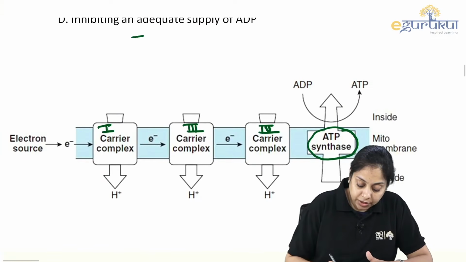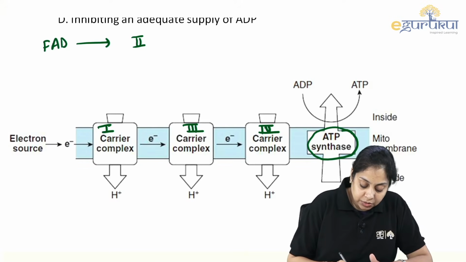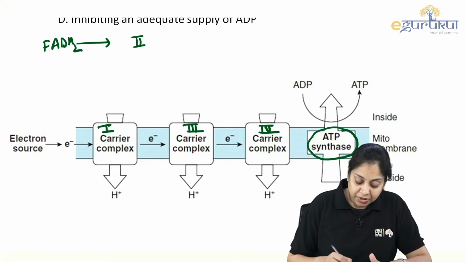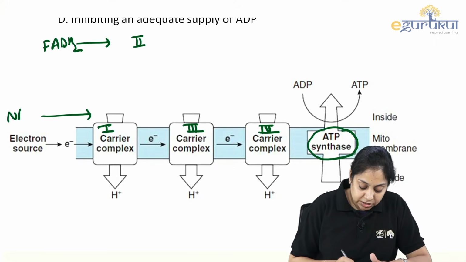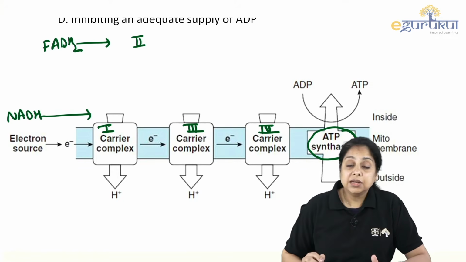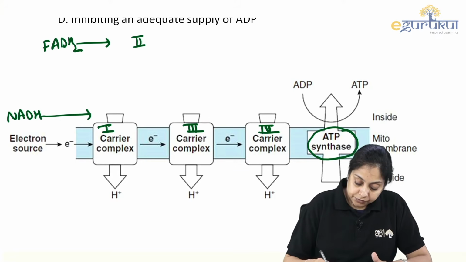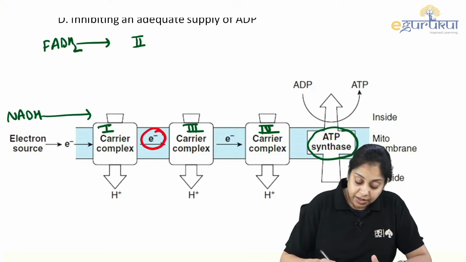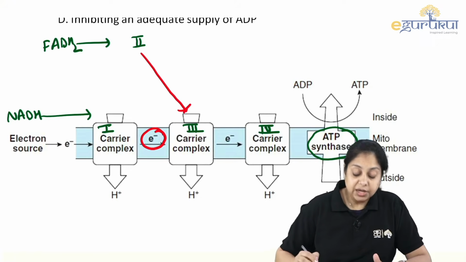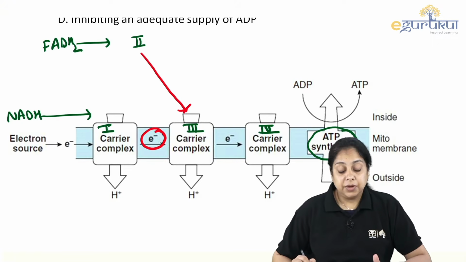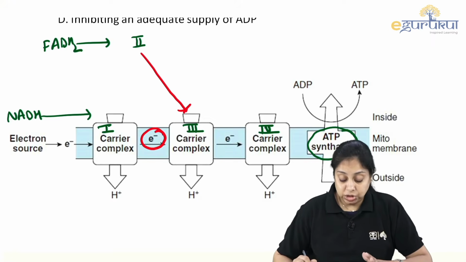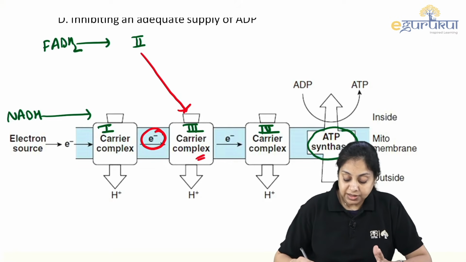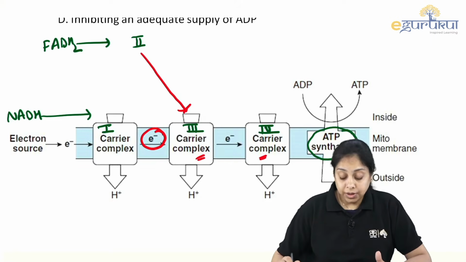Complex 2 gets electrons from FADH2. Complex 1 gets electrons from NADH, right? Complex 1 transports its electrons to 3, and 2 also transports its electrons to 3 itself, so 1 and 2 don't see each other. Then the third complex transports the electrons to the 4, right?